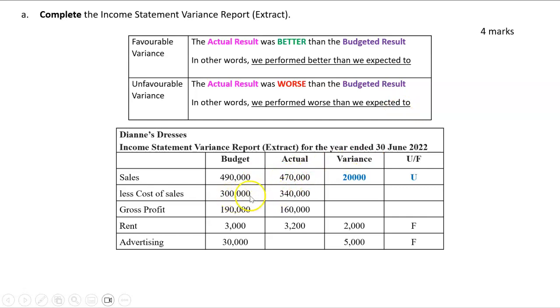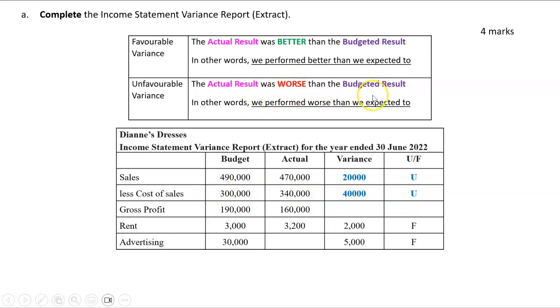Now, sales are a revenue, so you want them to be more than. So favorable means more than in that case. But for cost of sales, we budgeted for 300,000, yet it was actually more than that. So what does that mean? Well, in that case, that is actually a variance of 40,000, and that is unfavorable. It's more than, but more than for an expense is actually worse.